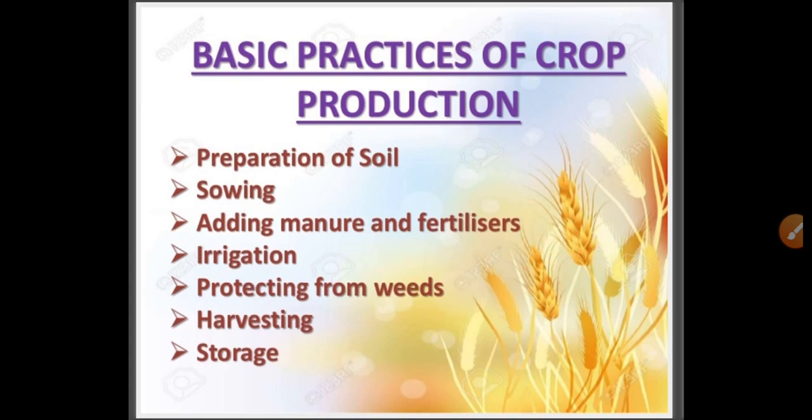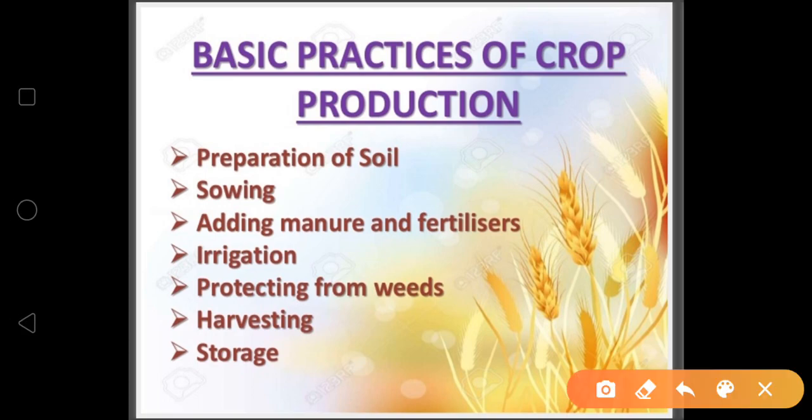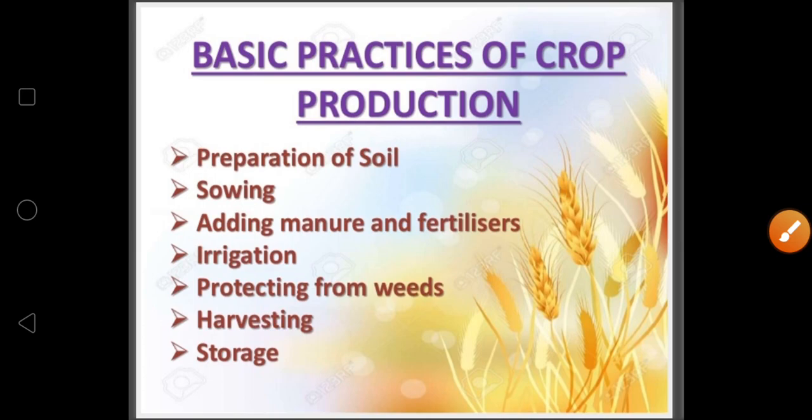So we have started the chapter crop production and management, and yesterday we have done crops, kharif crops, rabi crops, and the steps of crop production. I think we have covered two steps: the preparation of the soil and the sowing. So there are remaining steps. We will do them today. The next step is adding manure and fertilizers. So let's start adding manure and fertilizers.